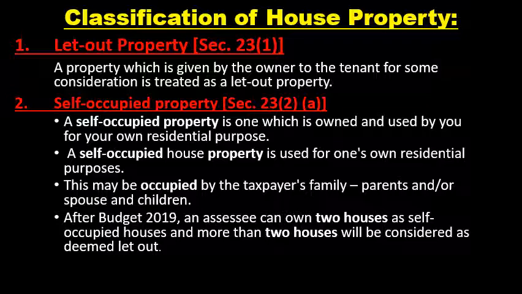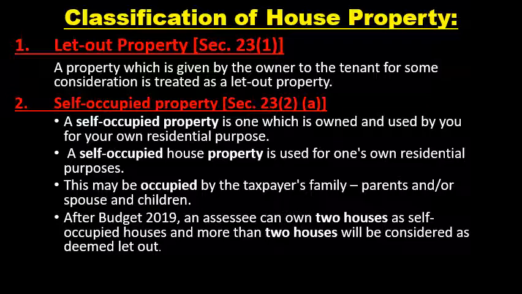Now the assessee can use two houses as self-occupied houses, and if more than two houses are used for residence, only the two houses with the highest expected rental value will be considered self-occupied, and the other houses will be considered deemed let out property. So that is the second division, self-occupied property.